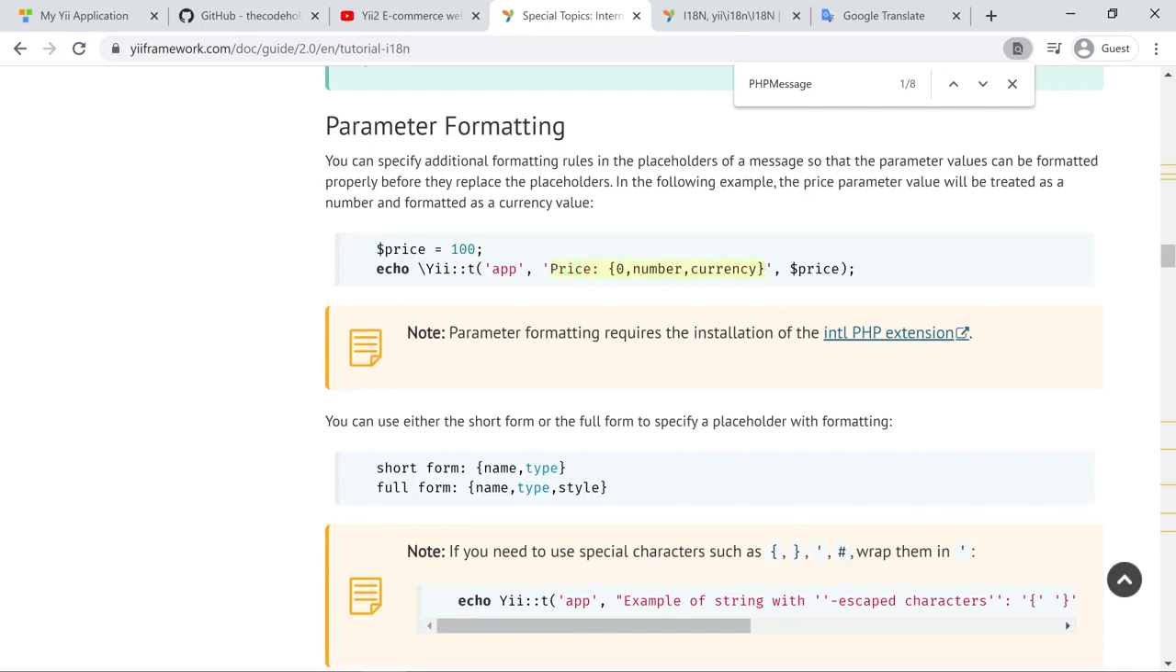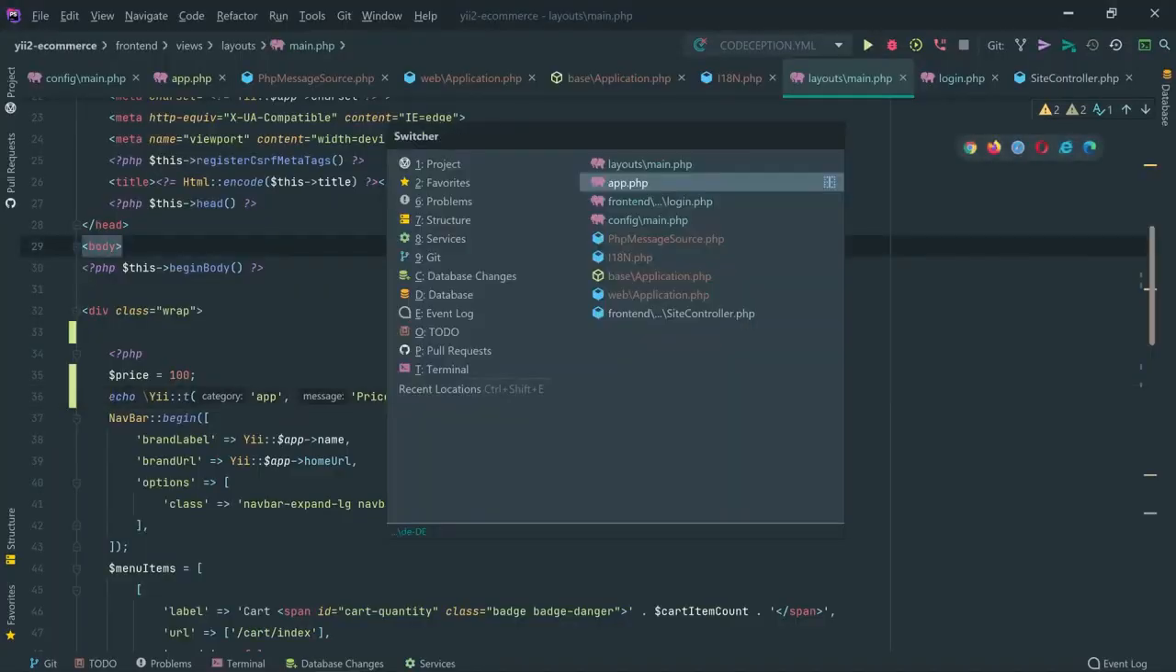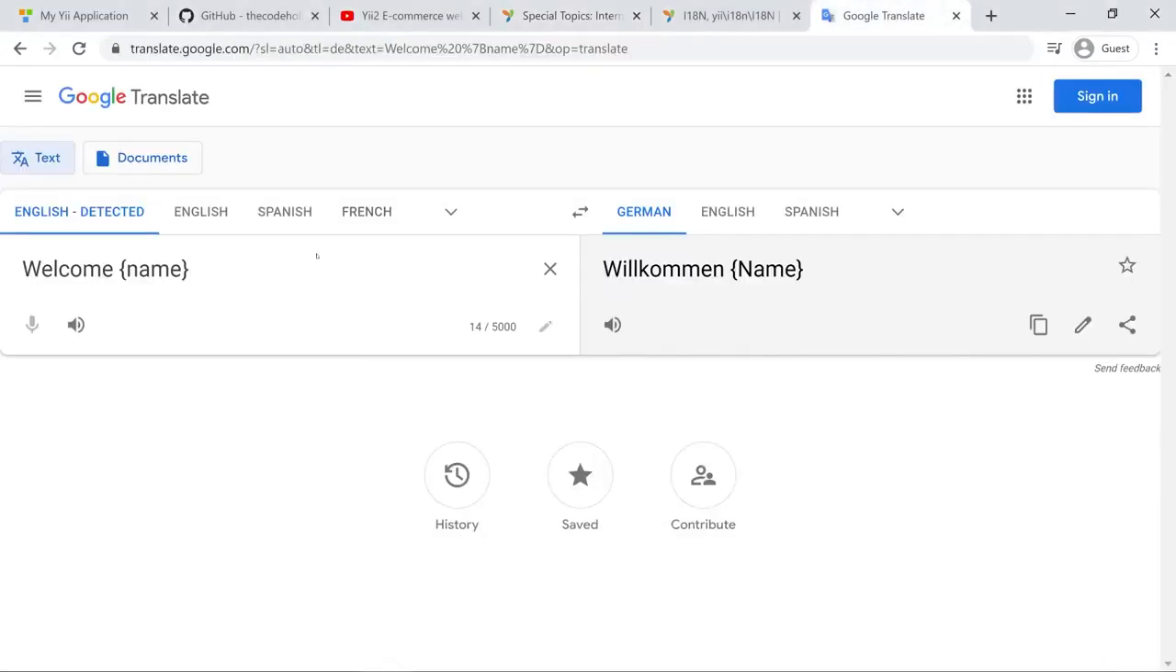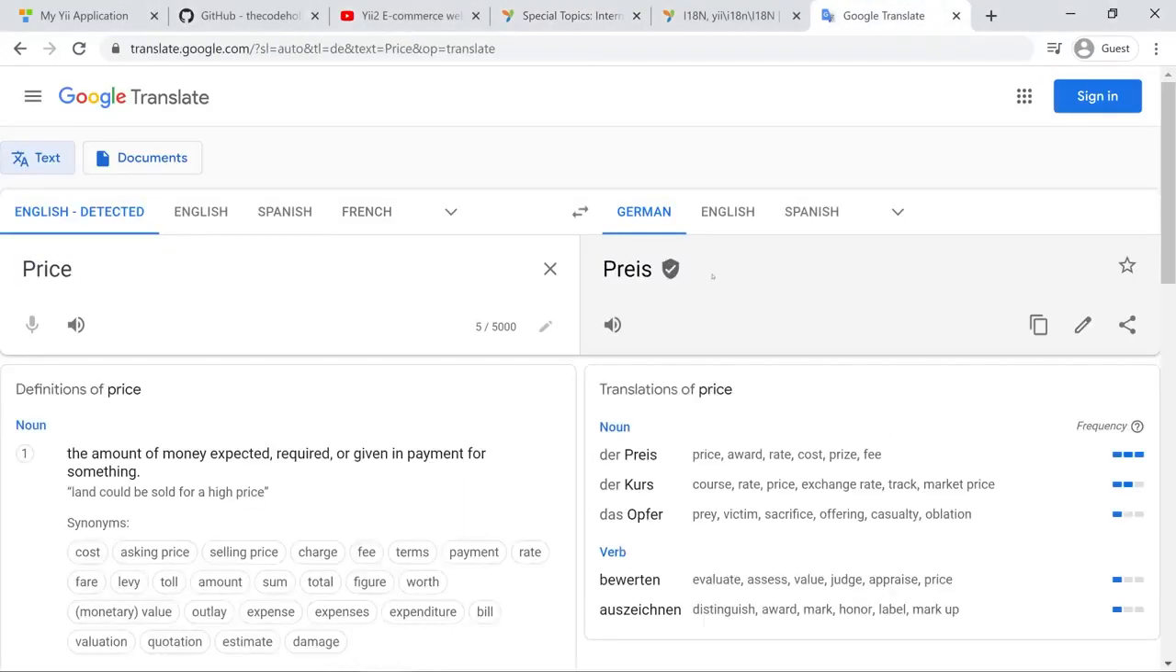So let me show you what I mean. If I go in the app.php and specify this right here as a source message, then you have to specify this whole positional placeholder right here, and that's going to be the German price, or let's just have a look at the price.